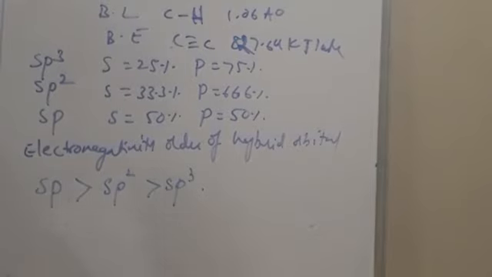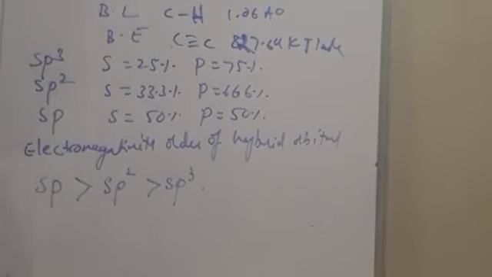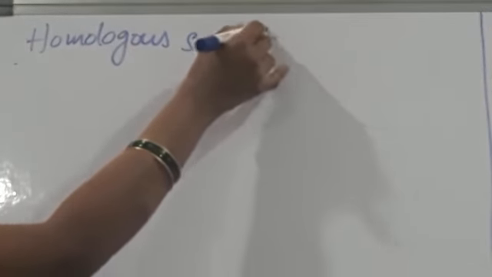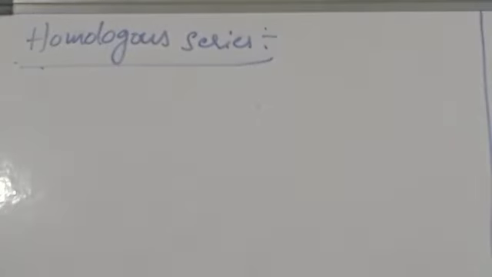Okay. Next, homologous series. Homologous series are series of compounds. They may be alkanes, alkenes, alkynes, or alcohols, alkyl halides, any organic compounds, hydrocarbons and their derivatives.